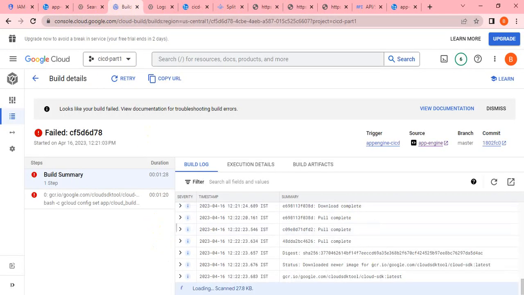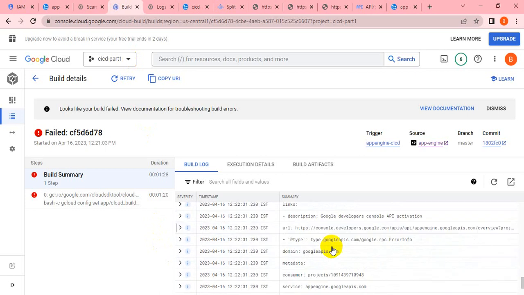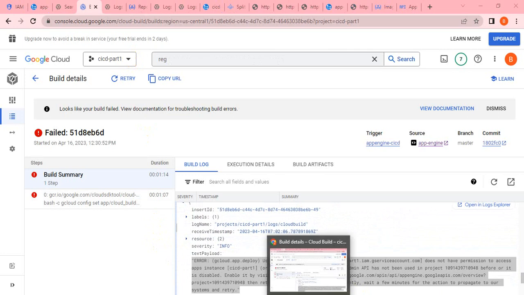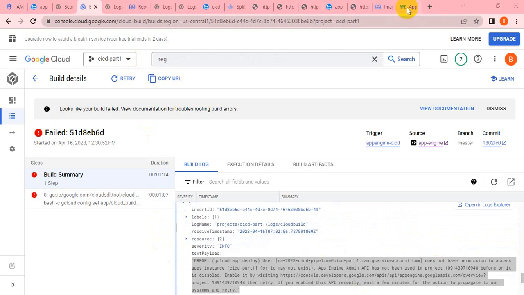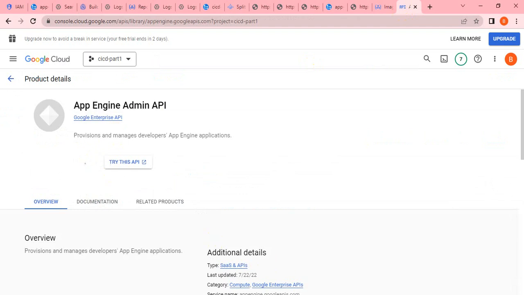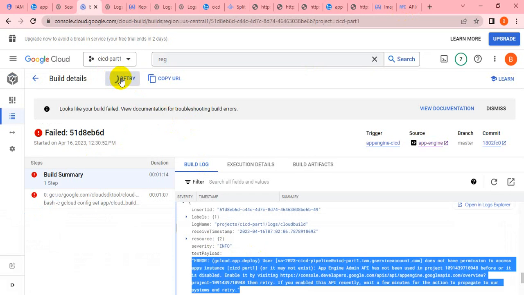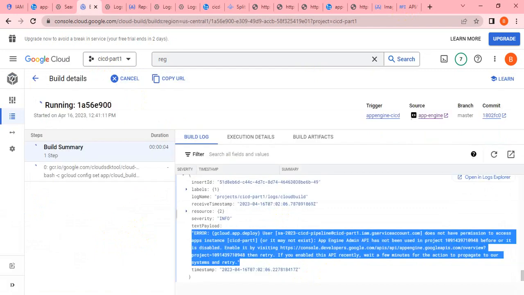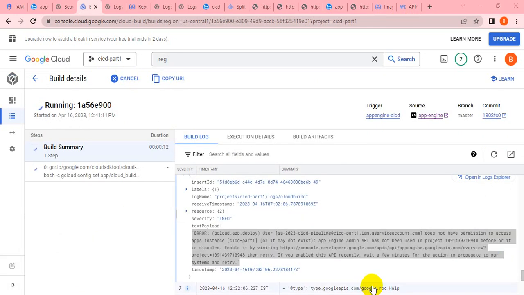Yeah, so I think at the last moment it got failed. Let's see what the error is. I see this error. If you see this error, it's saying the App Engine Admin API has not been enabled. So just let me enable that. Okay, so let me enable it. Let me retry now. It will take some time to complete.